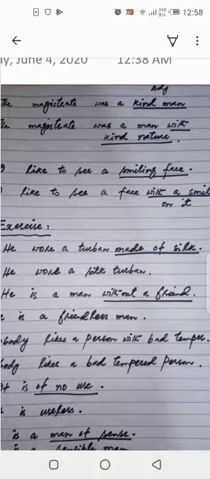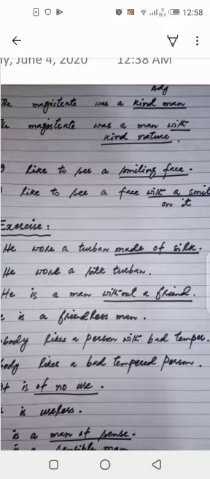I like to see a smiling face. A smiling face is an adjective, but when I convert this adjective into an adjective phrase, it will be: I like to see a face with a smile on it.